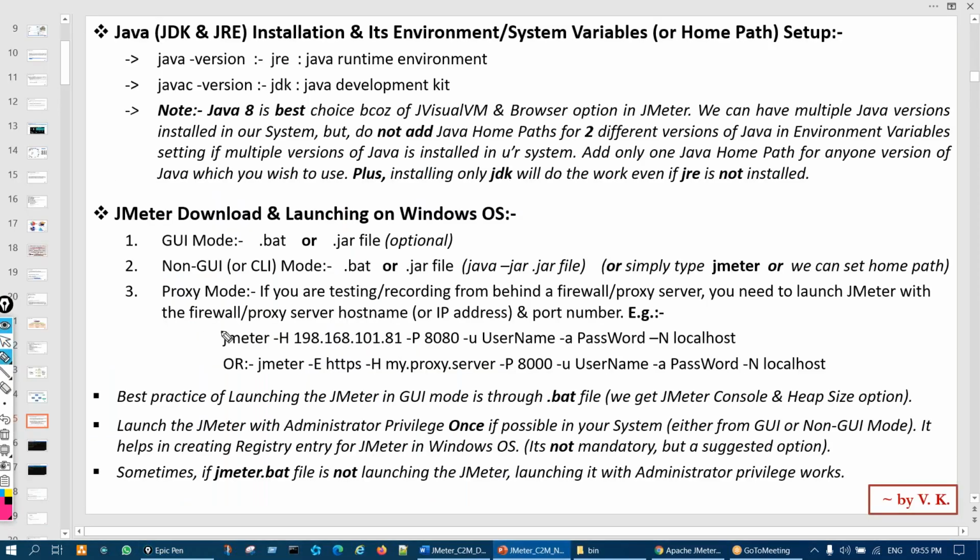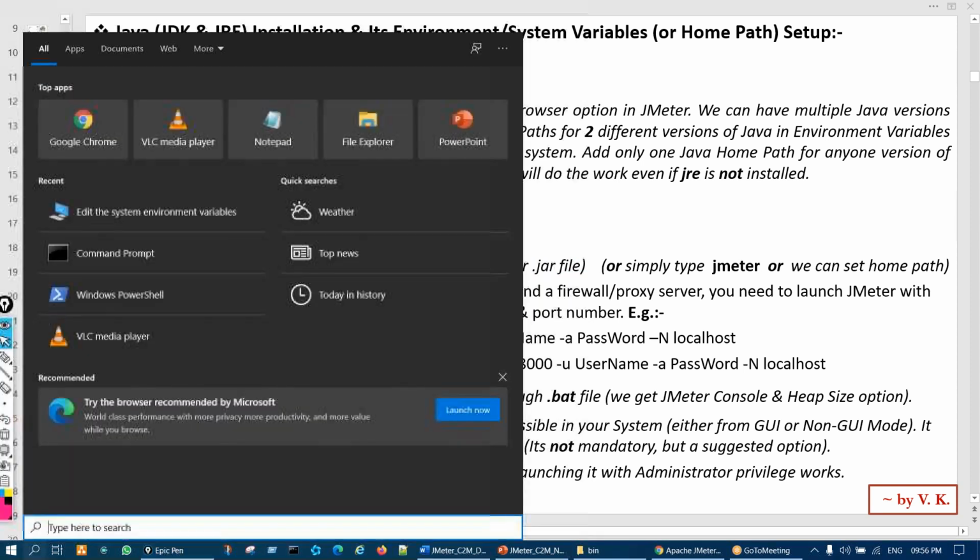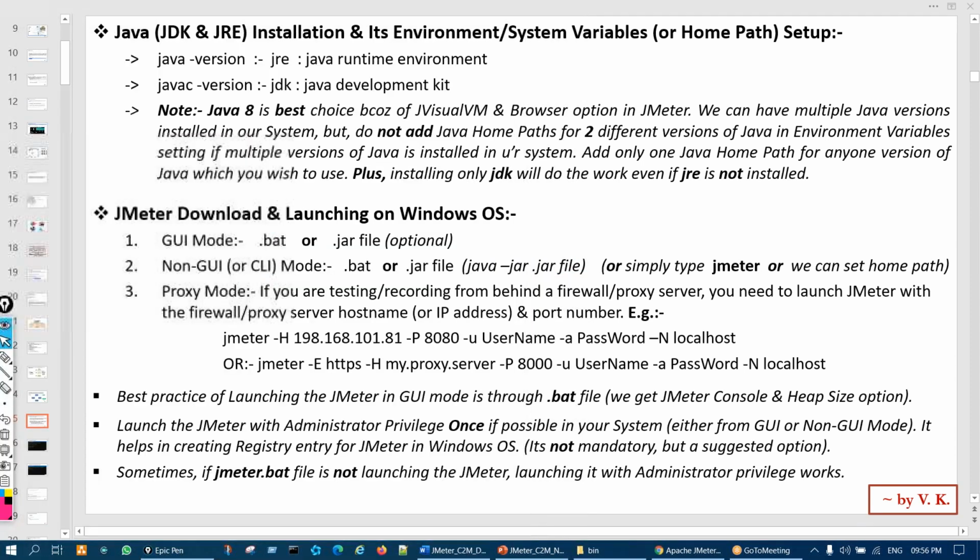Now we'll talk about how to launch from non-GUI mode or CLI mode, command line interface, because that is important. I have closed that JMeter. Now we'll learn how to launch through commands. To do that, we have to open the command prompt.